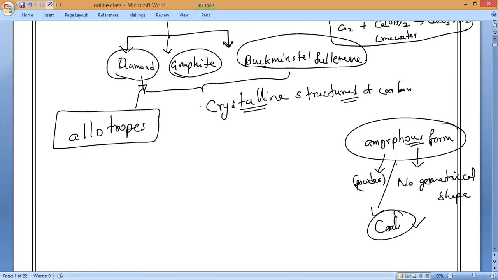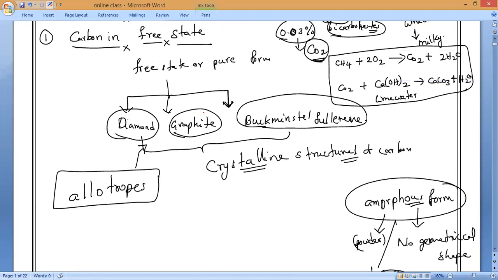Now, carbon's crystalline allotropes are three: diamond, graphite, and Buckminsterfullerenes. These all are present in the free state only, meaning carbon is present alone, in pure form. If they ask you for the allotropes of carbon, you should write the crystalline allotropes: diamond, graphite, and Buckminsterfullerene, which we will study in today's class.